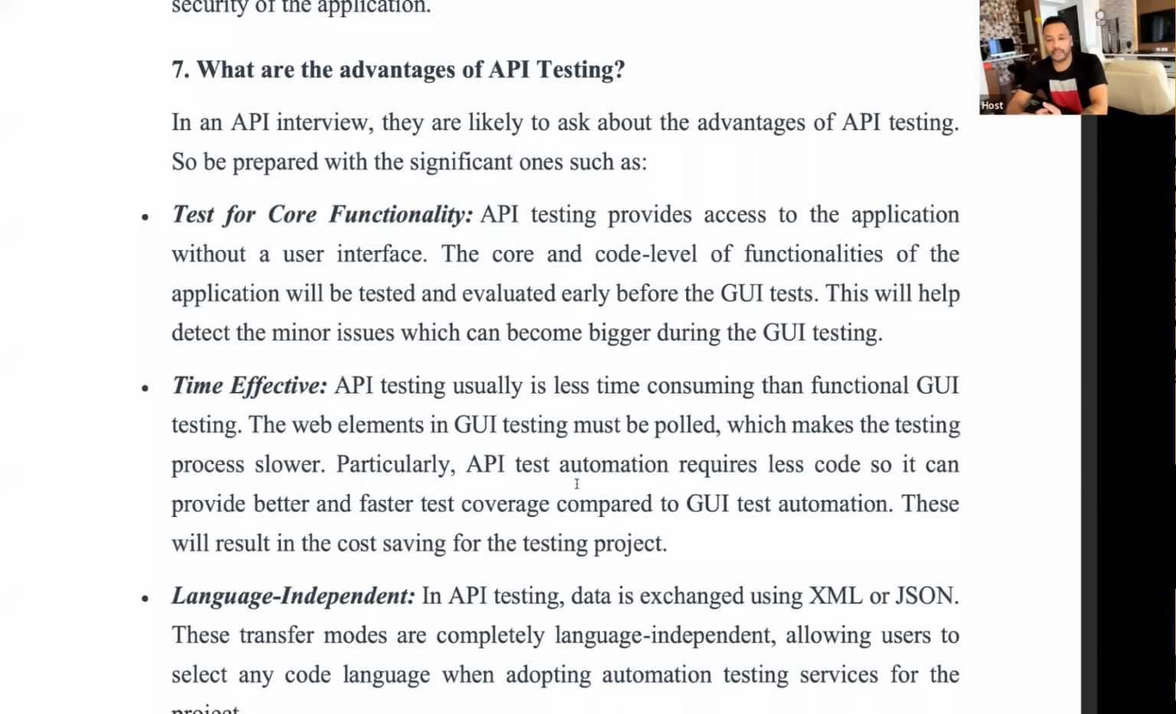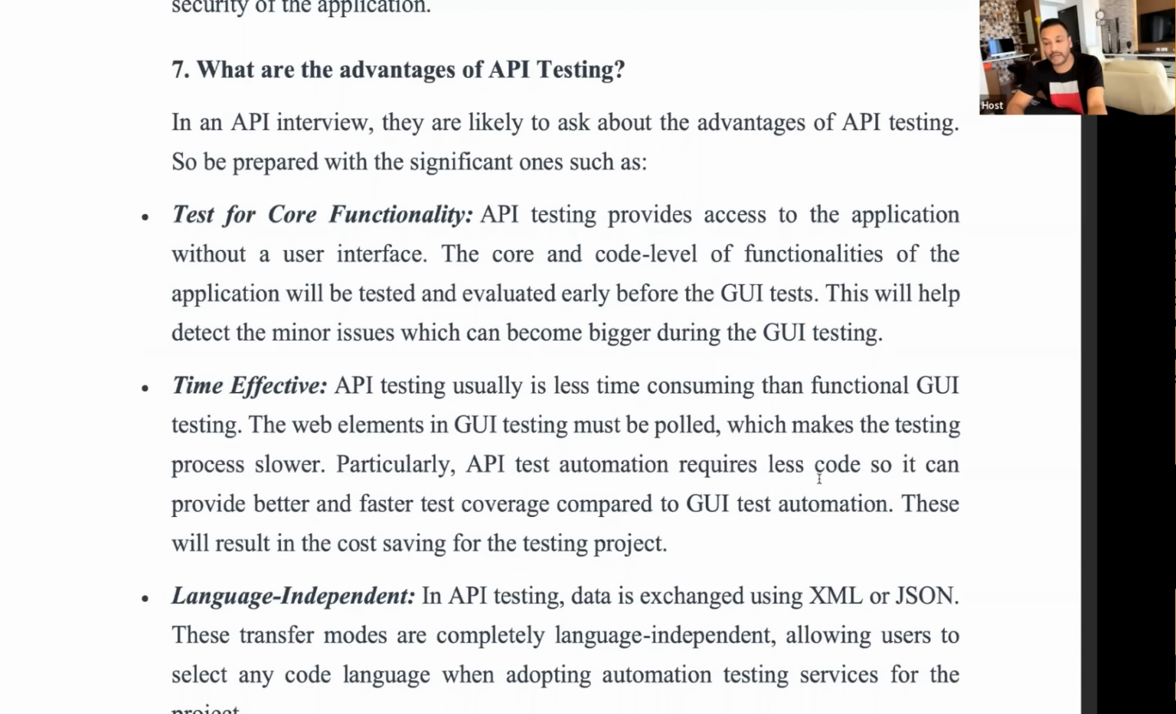Time effective, obviously, because there is no UI involved. So we don't need to worry about which browser version and all those things, no navigation, nothing. So it is less time consuming. In UI automation, you see XPath issues, sometimes synchronization issues, and browser compatibility. A lot of things that you have to think about from the UI point of view, but in API, we don't need to worry about it. You just simply hit the API, get the response, and then check it. That's super easy. You don't need to worry about whether the web element is getting displayed on the page or not. That's why GUI testing is slightly slow, because we have to keep polling the elements on the GUI.